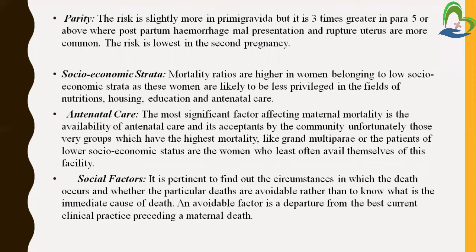The risk is lowest in the second pregnancy, meaning if the mother is a primipara or second para, then the risk of maternal death is low. But if the mother is having a fifth or sixth pregnancy, meaning a multipara mother, then the risk of maternal death is very high. So parity is also a responsible factor.